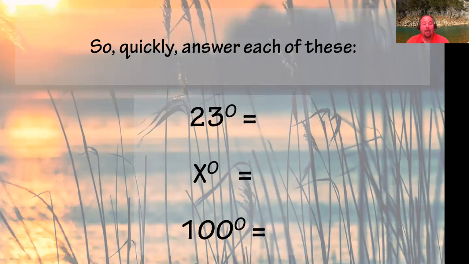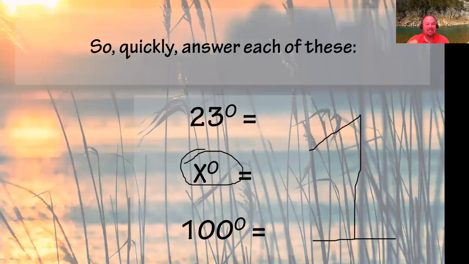That's right. The answer to each one of those is 1. It's a big 1, because 23 to the 0 power, 1. X to the 0 power, 1. 100 to the 0 power, 1. It doesn't matter. And you may go, whoa, wait a second, you put an X there. Yes, I did. Doesn't matter. It's 1. Anything to the 0 power is 1. So whenever you see an exponent of 0, you know that whatever it's connected to there is 1.